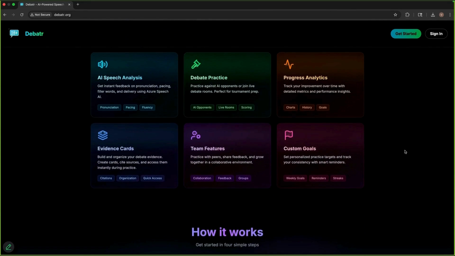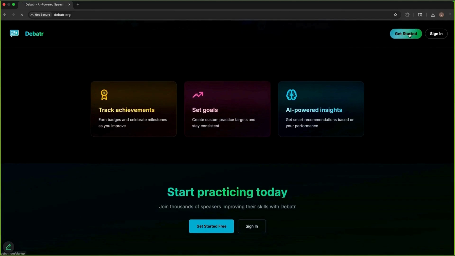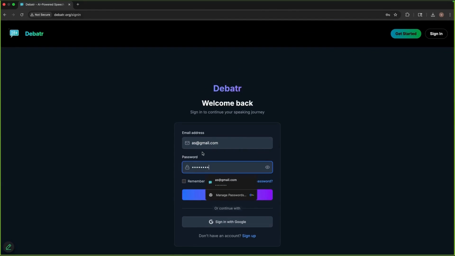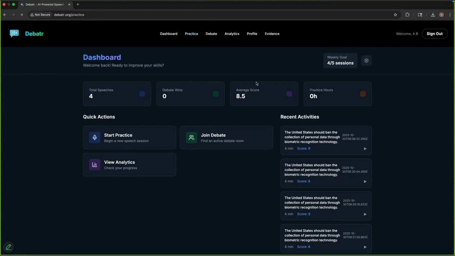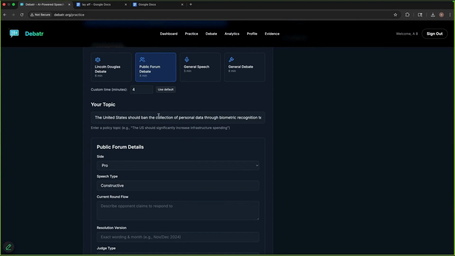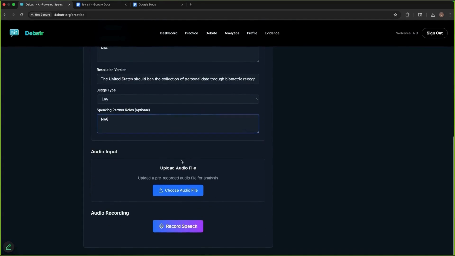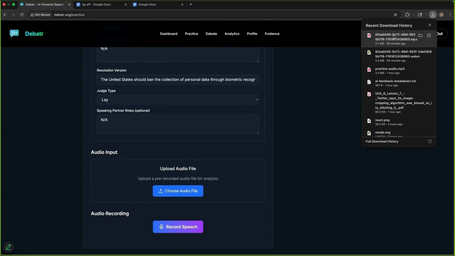We have this beautiful, informative homepage with interactive UI elements like over here. Next, we move on to our sign up page, as well as our sign in. We have our dashboard, which takes us to our practice page. There's history. Right now, we're entering custom parameters for public forum debates just to make the AI output a lot more accurate and tailored.